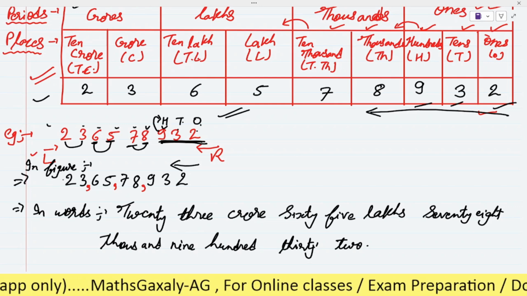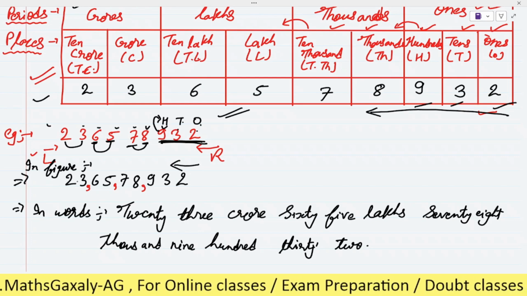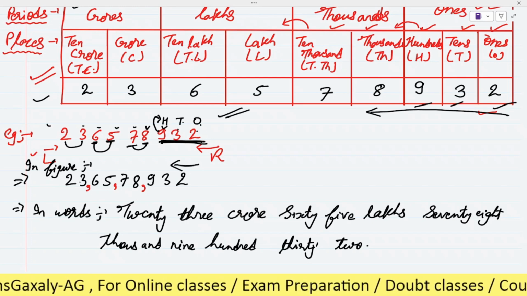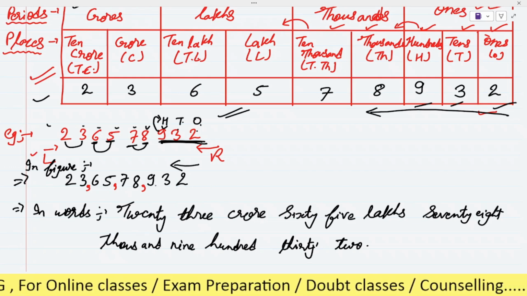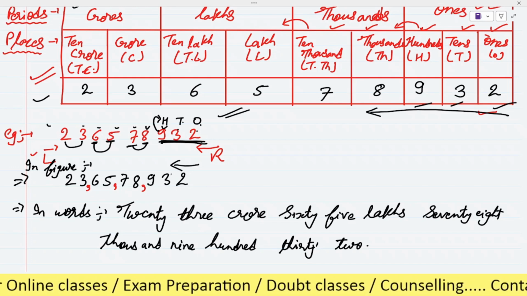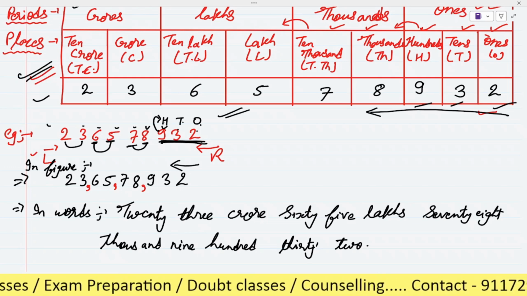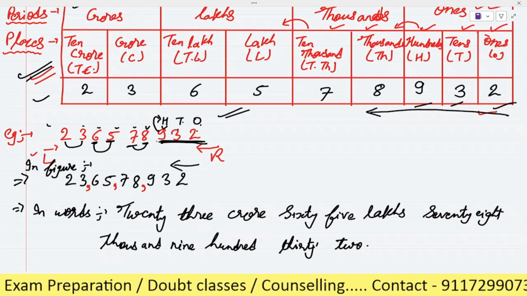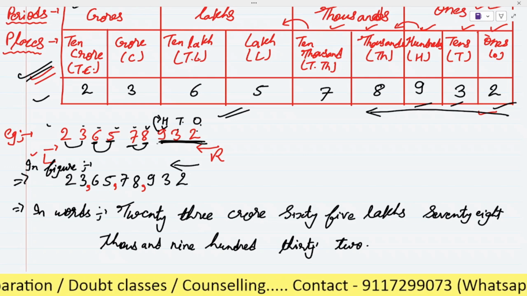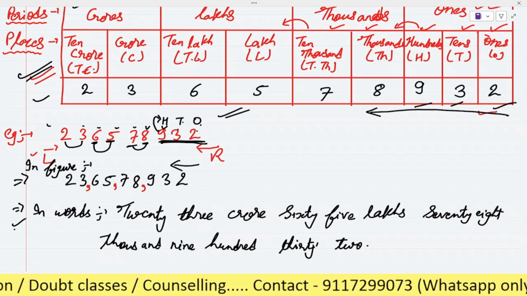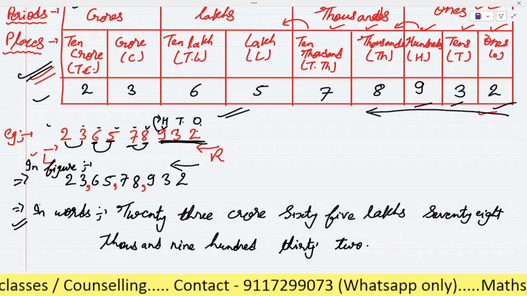While we are writing, at that time first we have to check according to which system we have to write. If we have to write it according to the Indian system, then we have to write from the right hand side by giving the comma after 3 digits, then 2 digits, then 2 digits, then 2 digits. And here I explained why we do like this. Okay, is it clear now? Any doubt in it? After this, I will explain how we will write it in words. So I hope all your doubts have been cleared.